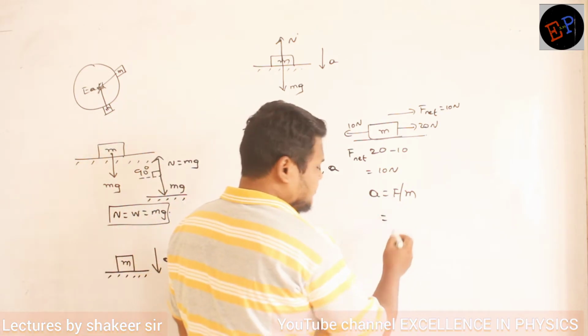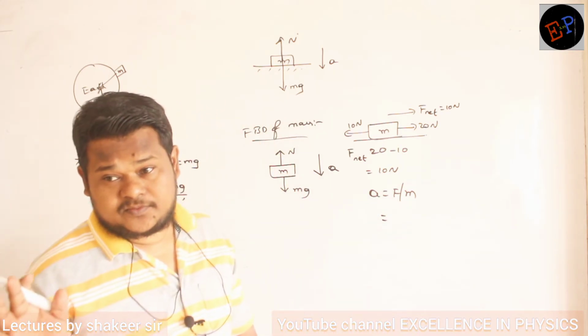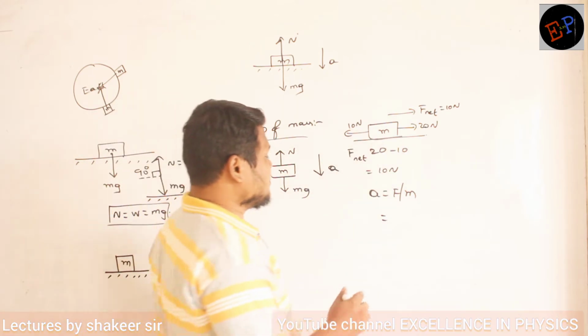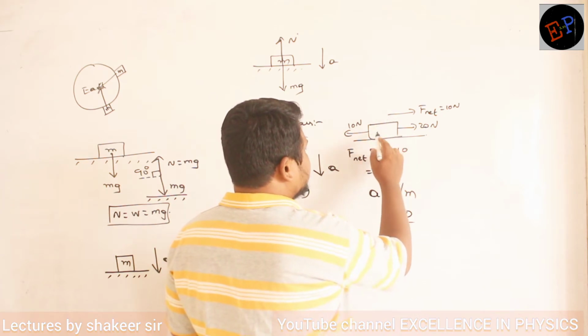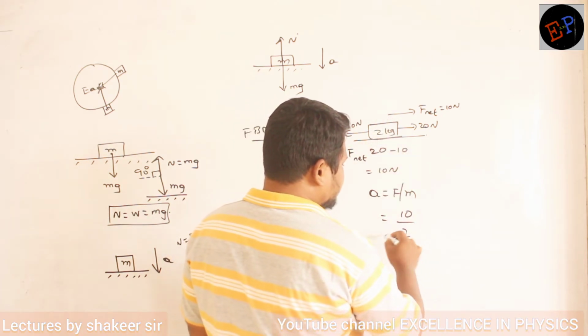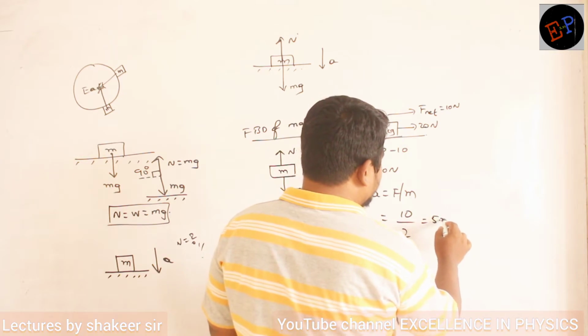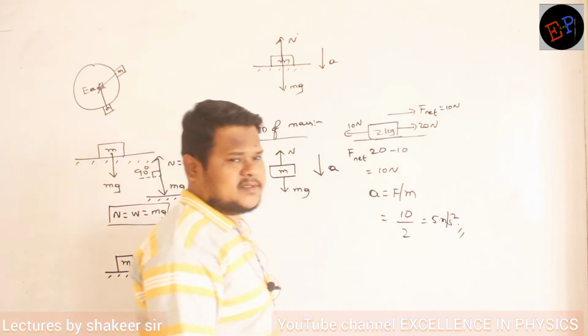F means what here? F means net force. What is the net force? Net force is 10 Newton. And what is the mass of the body? Mass of the body, let it be 2 kg. Clear, no? So mass is 2 kg. So what is the acceleration produced? 5 meter per second square. This is how we have to calculate the acceleration.